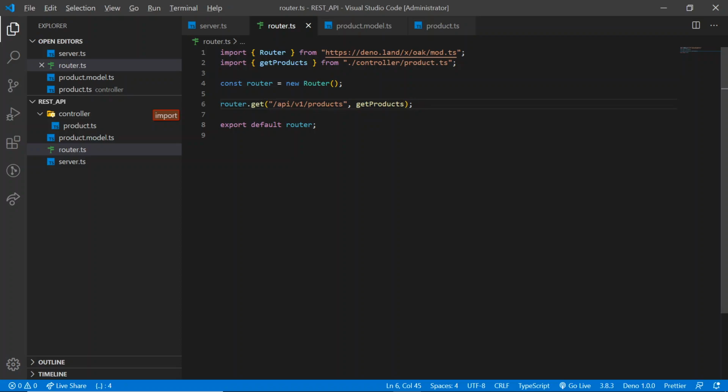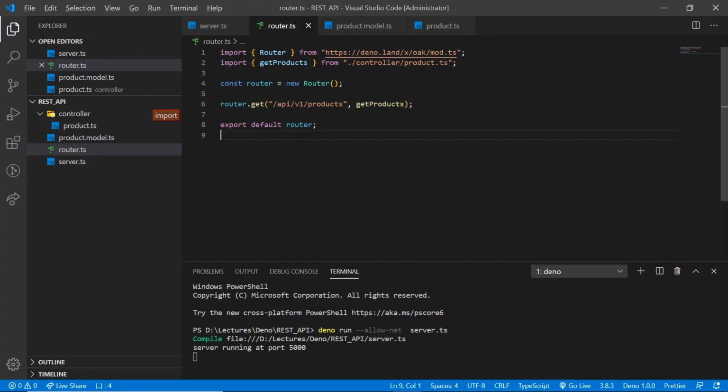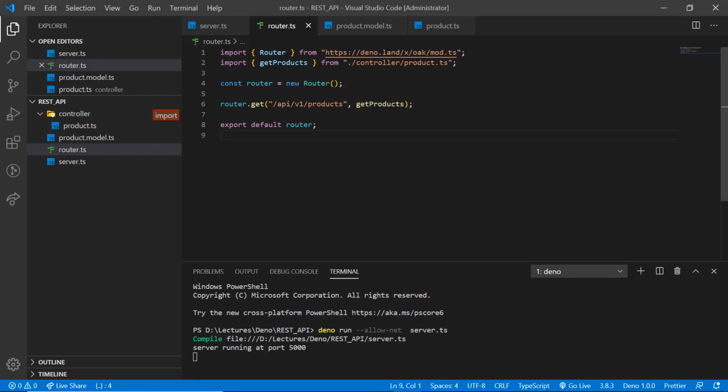Now let's jump into Postman and run it. Here you can see when we make a request to products, it is returning the static data. I have created this collection for all of you. I'll also share that in the description of the video for your ease, so that you don't need to create the URLs by yourself. Switch back to the code.